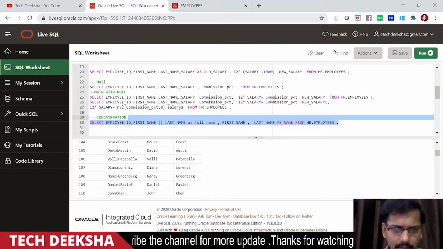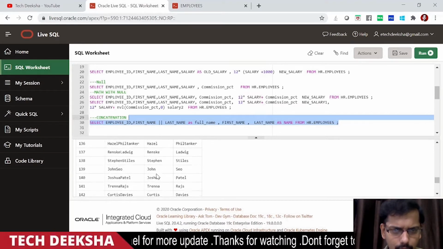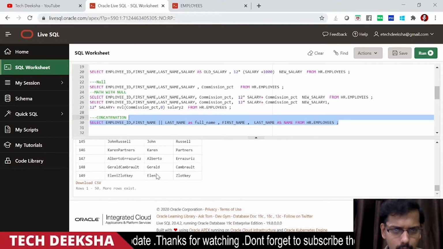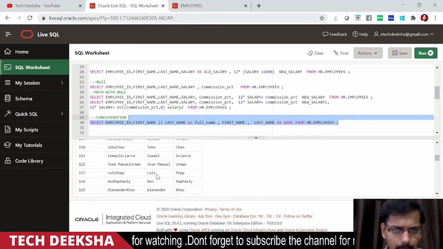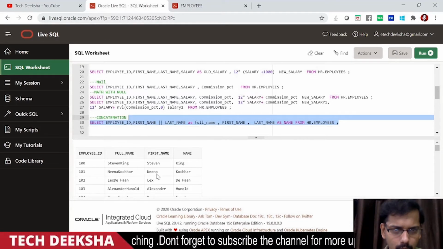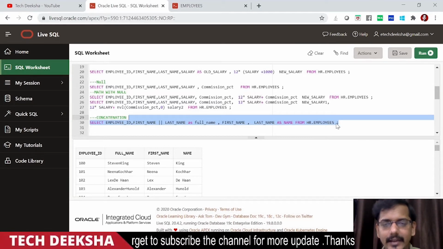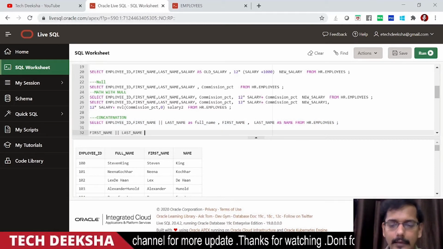So let's see whether we are getting any null column or not. Hopefully, should we expect some null column? No, there is no null column, so we are not getting it. So let's write a query for finding the null value.